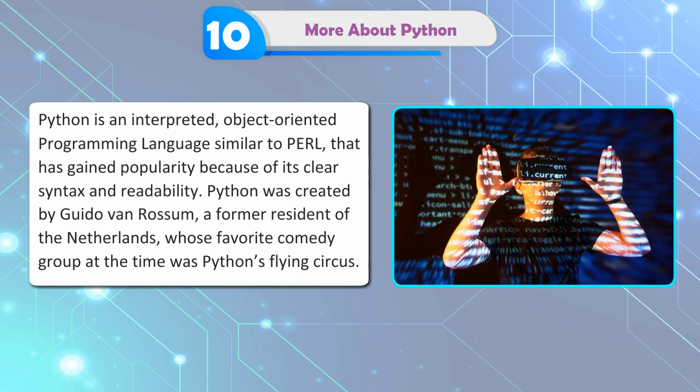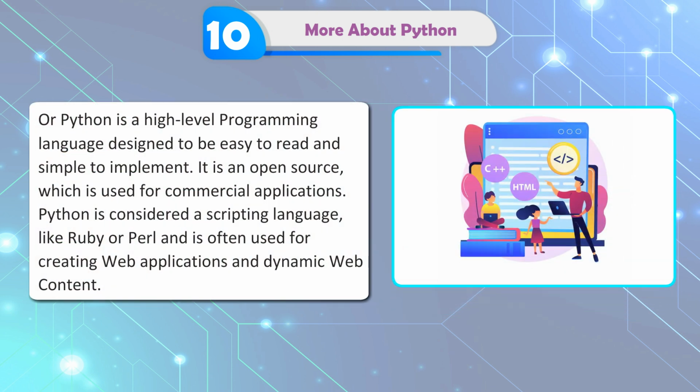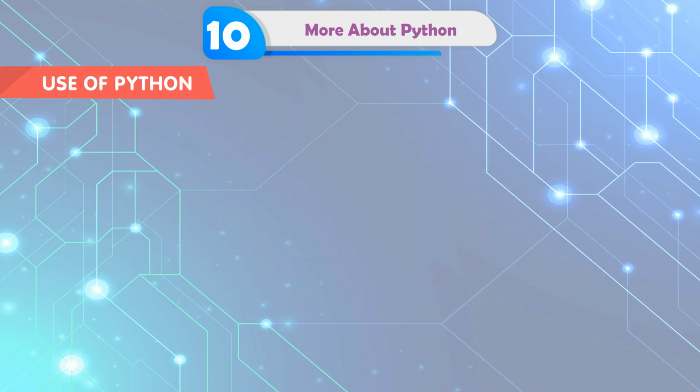Python was created by Guido van Rossum, a former resident of the Netherlands, whose favorite comedy group at the time was Monty Python's Flying Circus. Python is a high-level programming language designed to be easy to read and simple to implement. It is open source, which is used for commercial applications. Python is considered a scripting language like Ruby or Perl and is often used for creating web applications and dynamic web content.